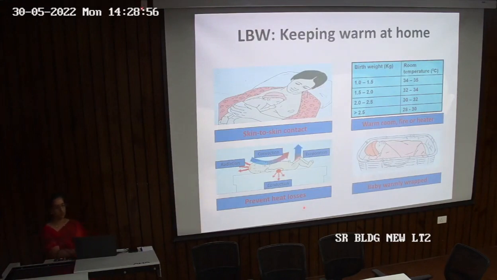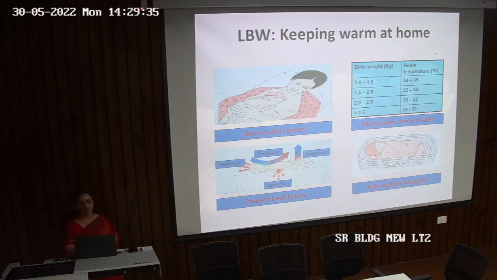So we need to keep the baby warm at home. Here you can see the baby is lying on the chest of the mother. We have to prevent heat loss, because all the processes like conduction, convection, radiation and evaporation occur if the baby is kept all bare. So the baby needs to be kept all covered up, as you can see over here. You would have always seen that a newborn baby is always snugly wrapped and kept near the mother, so that मदर की body heat जो है वो भी baby को warm रखती है.